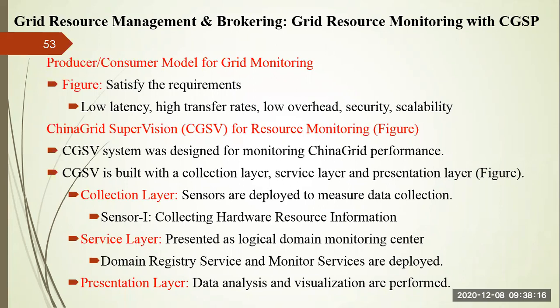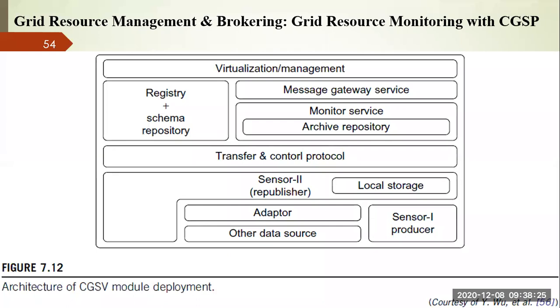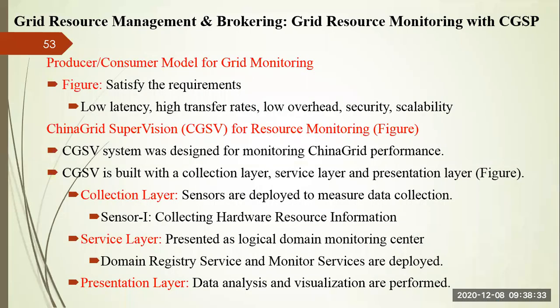If you see a typical example, the China Grid Supervision, that is CGSP, for resource monitoring. So this is the CGSP system. You can see it is divided into various layers. This is the architecture of the CGSP system. In China Grid, the monitoring system is essential to keep such a complex distributed system efficient, right? You know the resources are completely distributed, it's a completely complex system, right?